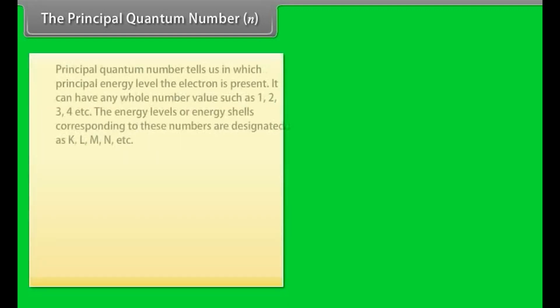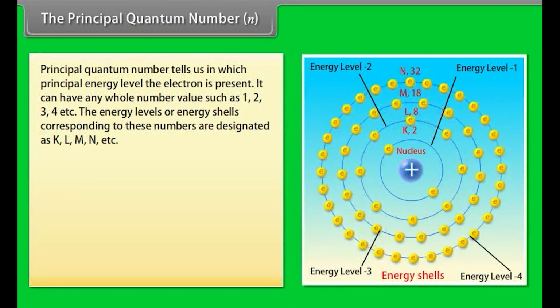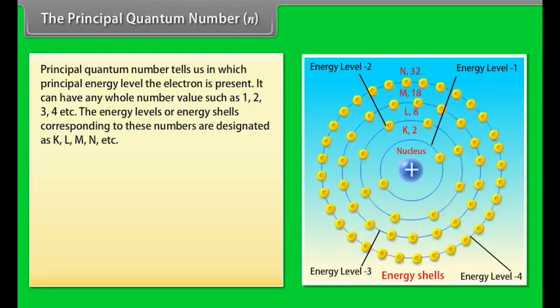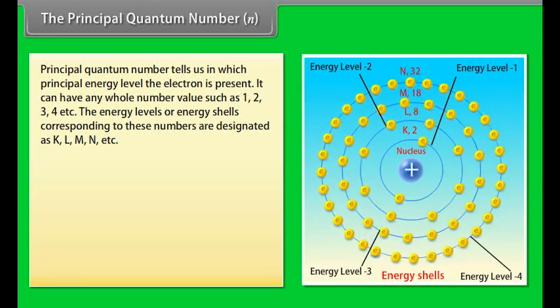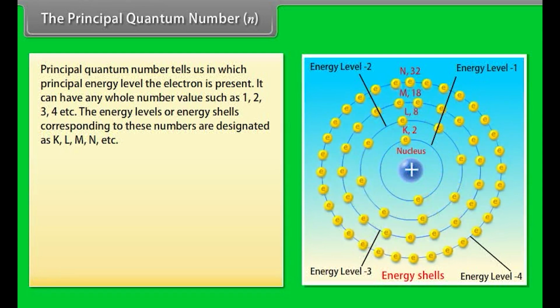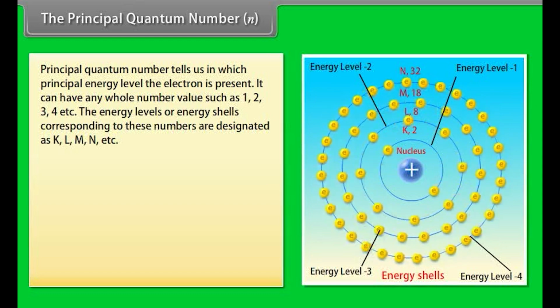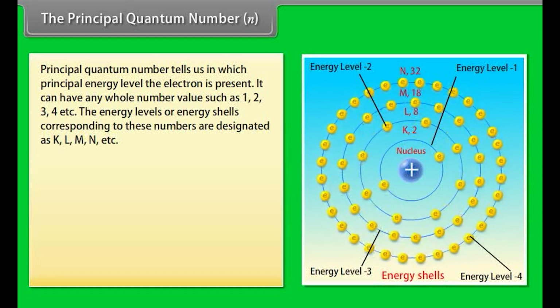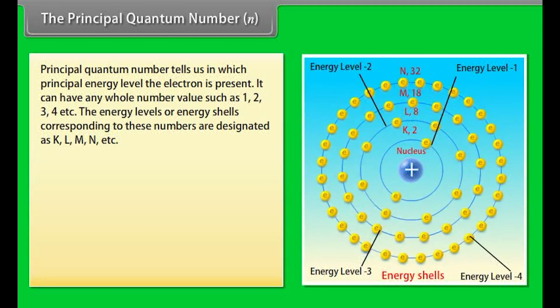The principal quantum number, n. The principal quantum number tells us in which principal energy level the electron is present. It can have any whole number value such as 1, 2, 3, 4, etc. The energy levels or energy shells corresponding to these numbers are designated as K, L, M, N, etc.